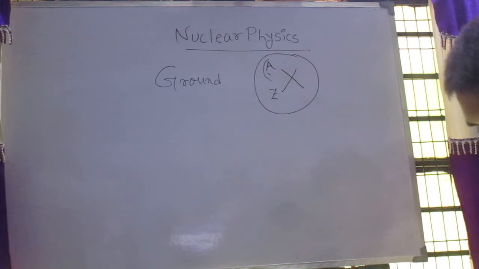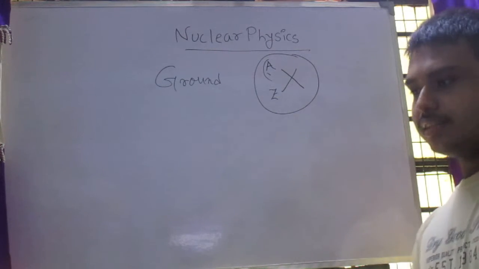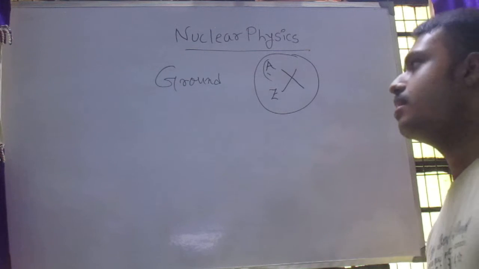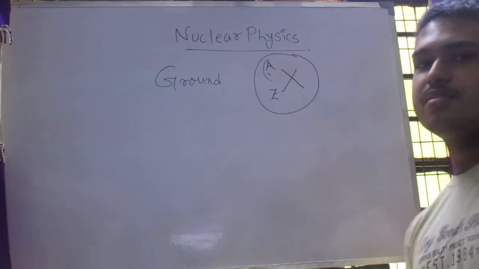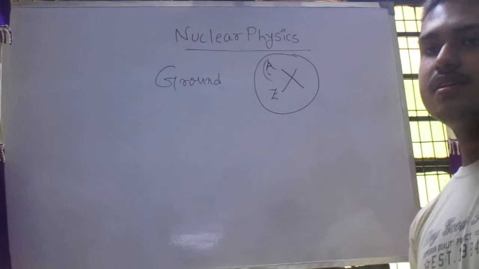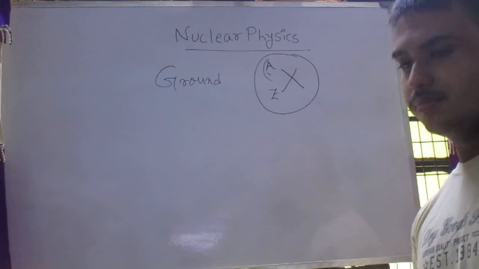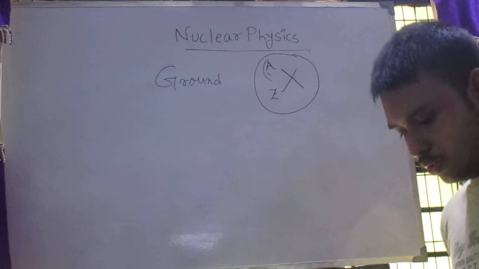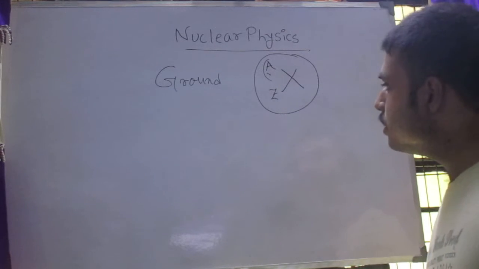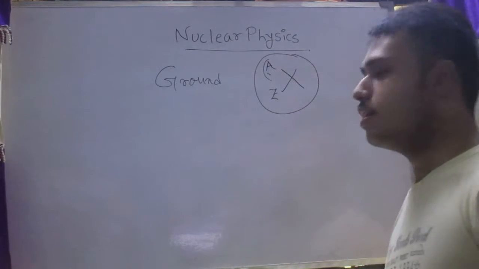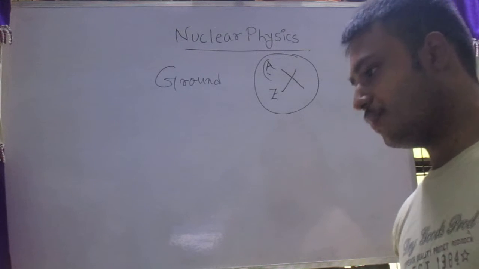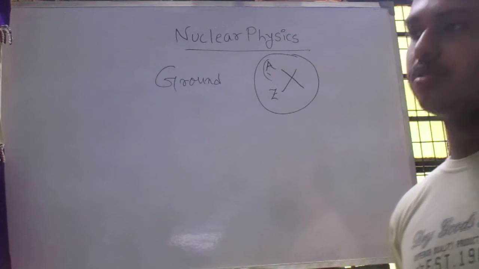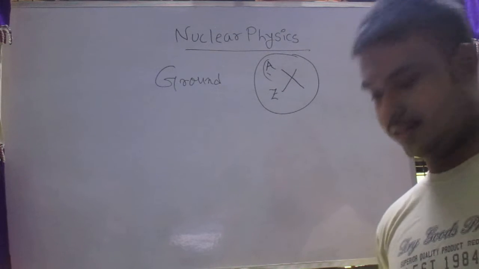Now we know that the negatively charged electron moves around the nucleus, and there lies a centripetal force which is equivalent to the Coulombic interaction. So we know that the radius of the nucleus is of the order of 10 to the power minus 14, whereas the radius of an atom is of angstrom order. In angstrom order, that is 10 to the power minus 10 meter.